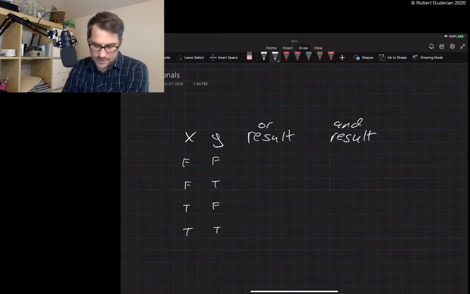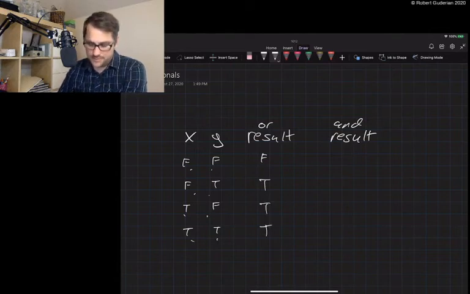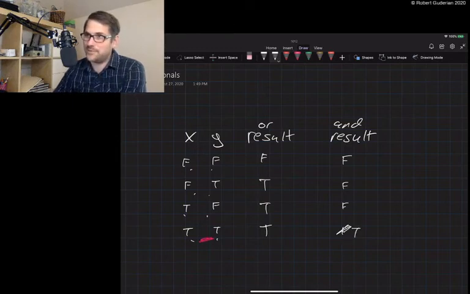So false or false is still false. One of these has to be true for or. So this is true. Both these are true, only one has to be true, so that one's true. And for and, they both have to be true. This is the only case where they're both true. So then we'll have true, false, false, false, false, true. I was on a roll. So those are the truth tables.